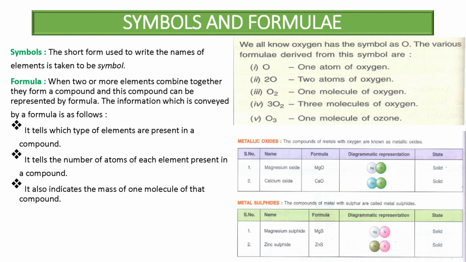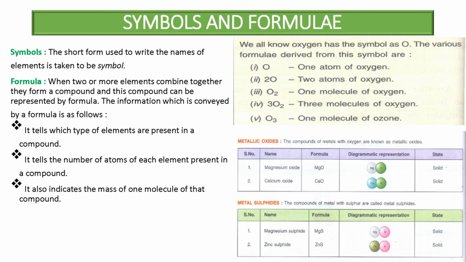Here in the table you can also see the metallic oxides. What is a metallic oxide? The compounds of metal with oxygen we call metallic oxides. In this compound there is a metal and there is oxygen, like magnesium oxide, MgO. Here magnesium is a metal and oxygen is also there. Like calcium oxide, calcium is a metal and oxygen is there, and the state is solid. These are called metallic oxides: magnesium oxide and calcium oxide.